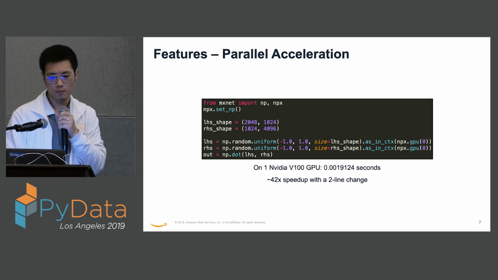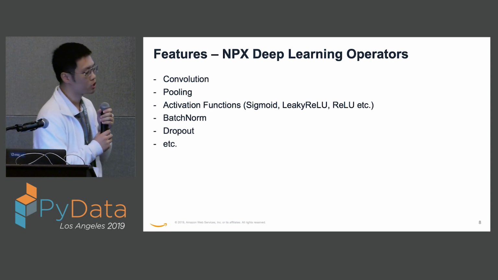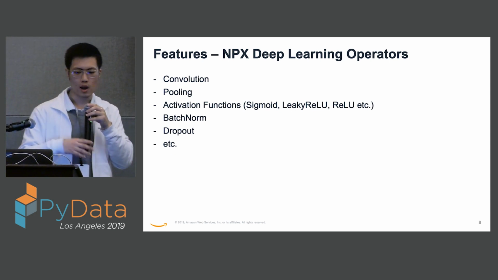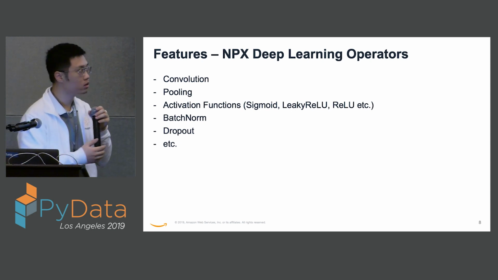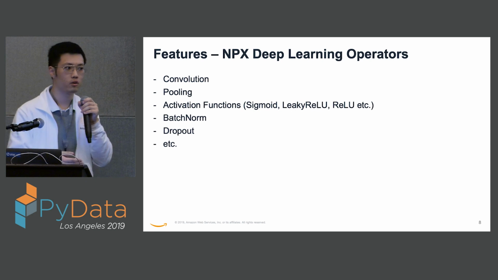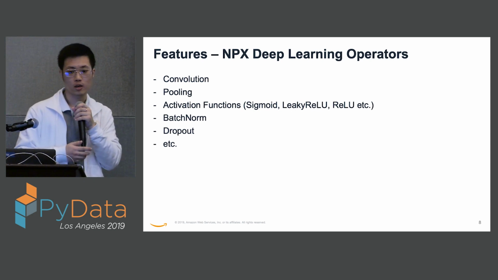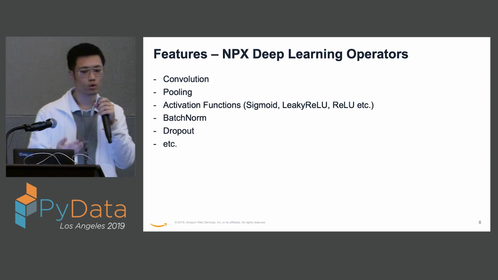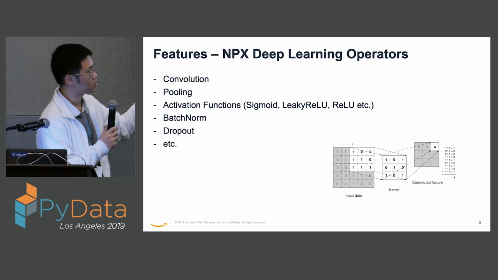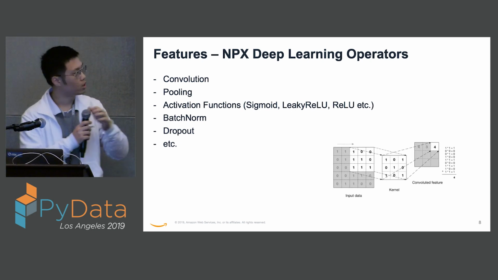The third feature I'm going to talk about is the new extra operators that we're adding in the NPX namespace, which include a lot of deep learning specific functions like the convolution operator and pooling operator. Let's take a look at what the convolution operator is.